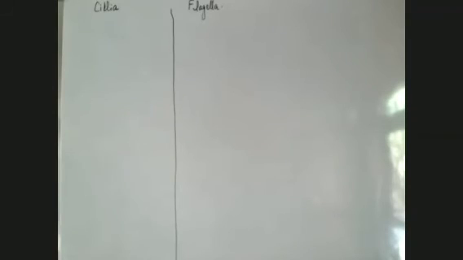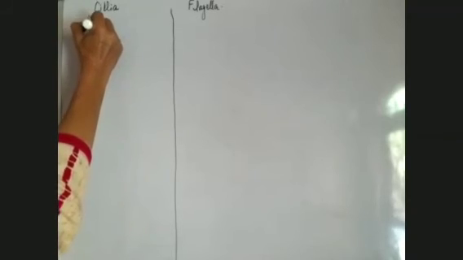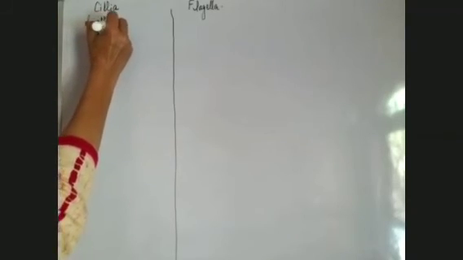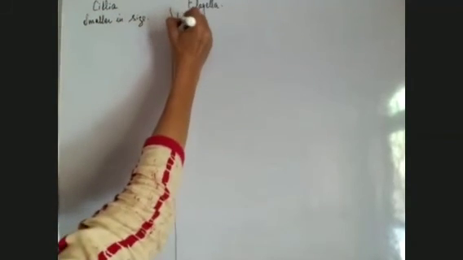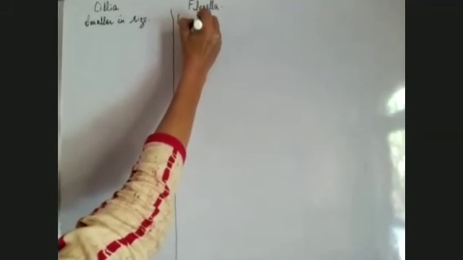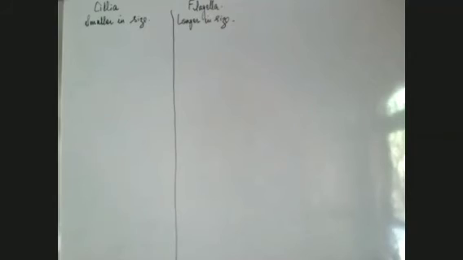Now, when we come to the size, cilia are smaller in size. Flagella are longer in size.